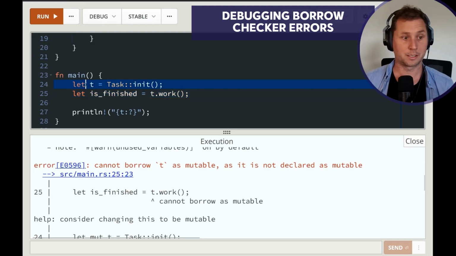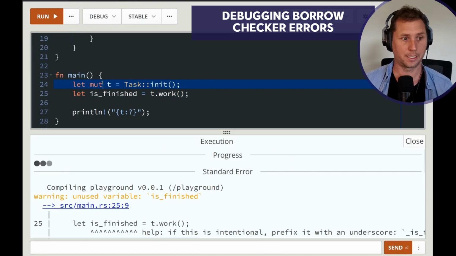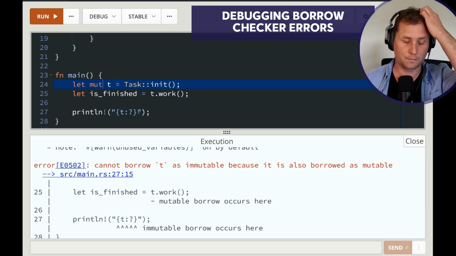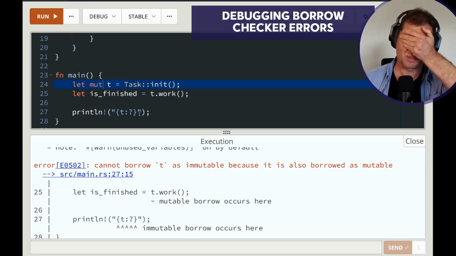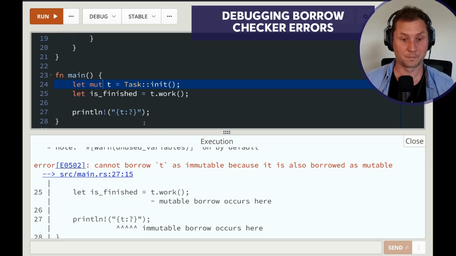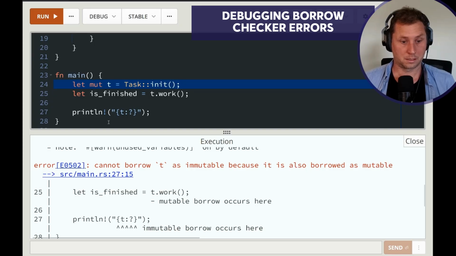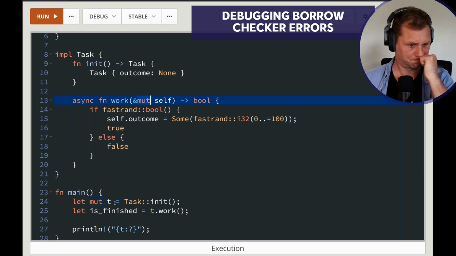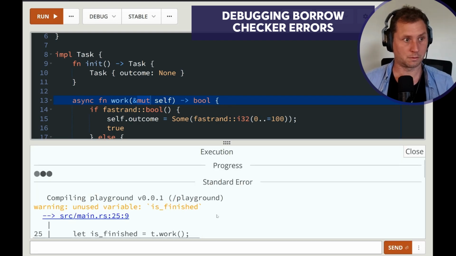We cannot borrow as mutable as it is not declared as mutable. We can fix that actually by adding the mut keyword. And now, this is an interesting thing. This is another kind of subtle issue with, let's say, Rust. Actually, let me just double check that I've got things right. Okay, so T is, run it one more time.